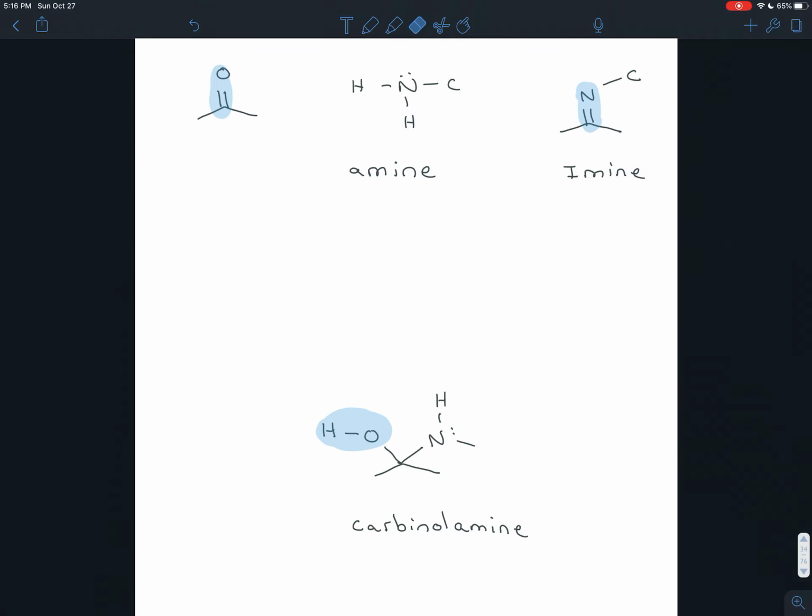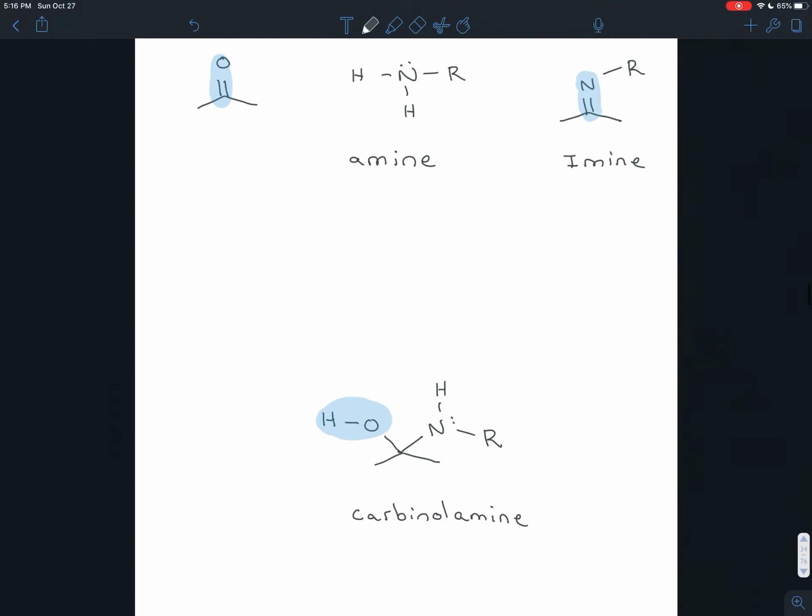Now again, this carbon can be any carbon chain. I should really put an R there. So that's a carbinolamine, and you can see why it's called a carbinolamine. You have an amine, nitrogen, with single bonds, that derivative of ammonia. You have an alcohol, so the suffix OL makes sense, and it's all bonded to a central carbon.